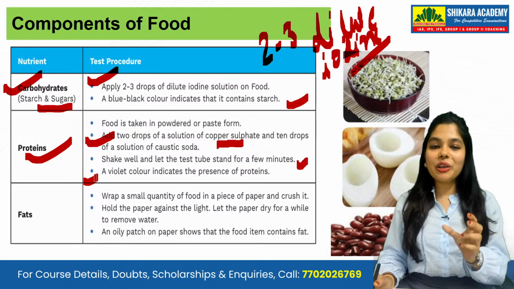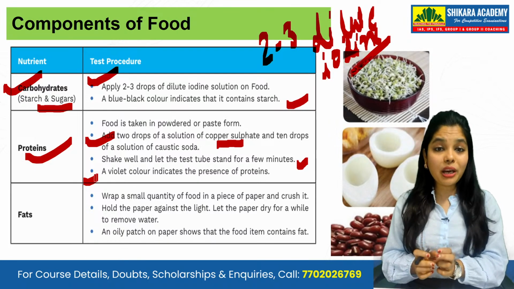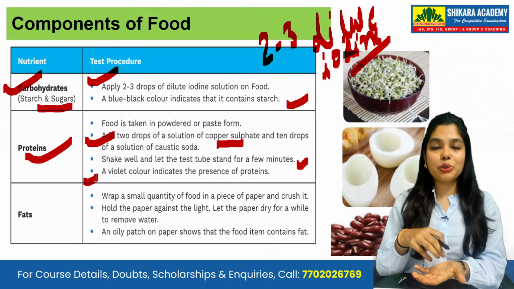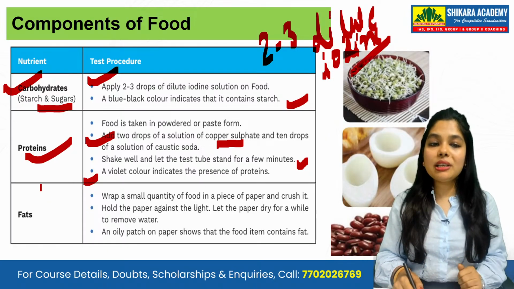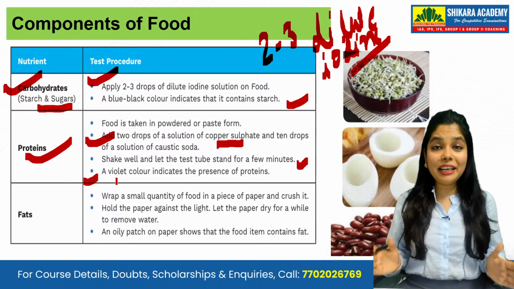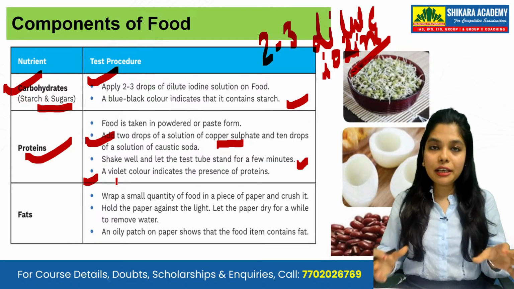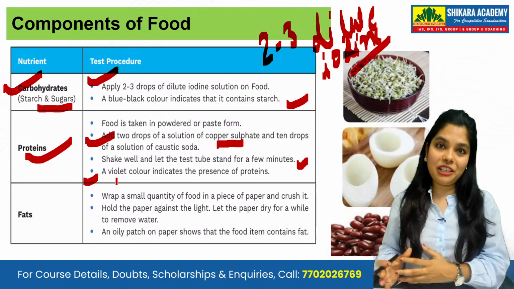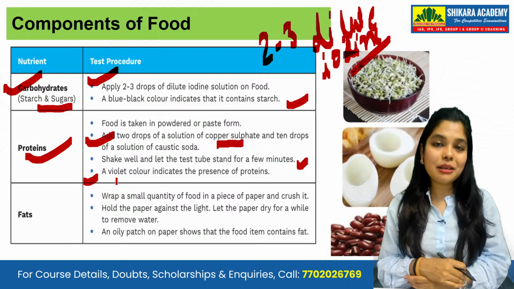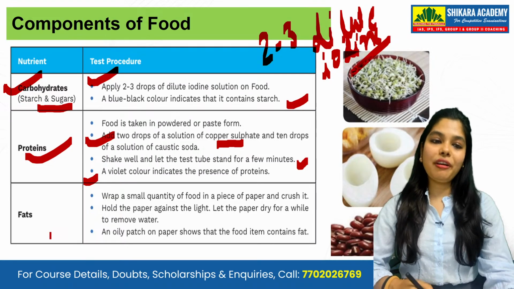So the color will change into violet, purple, purplish, the color of brinjal, and then you will come to know that protein is there in that food, right?